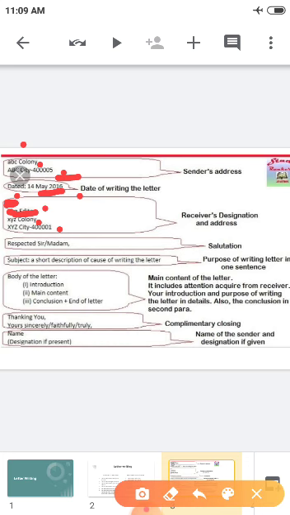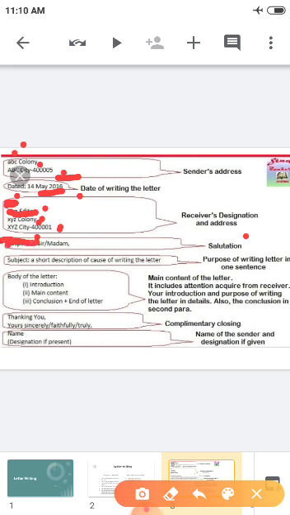Here also, if the address is given, you can write the address. Otherwise you can write XYZ or ABC or anything, but it should be different from the sender's address. Here also there should not be any comma or full stop at the end. Then again leave one line, children. Then you have to write the salutation. Salutation means you don't have to write respected.